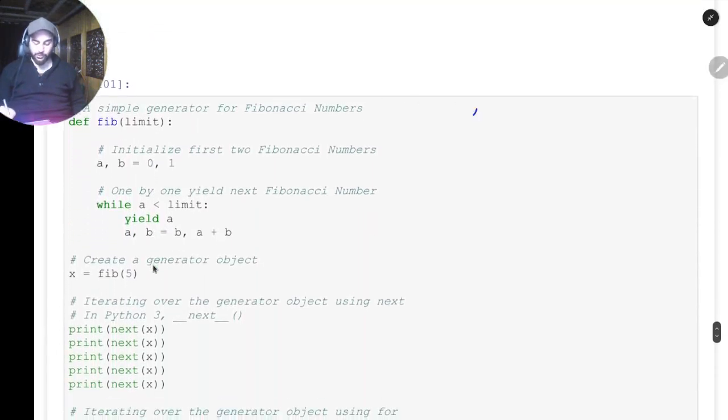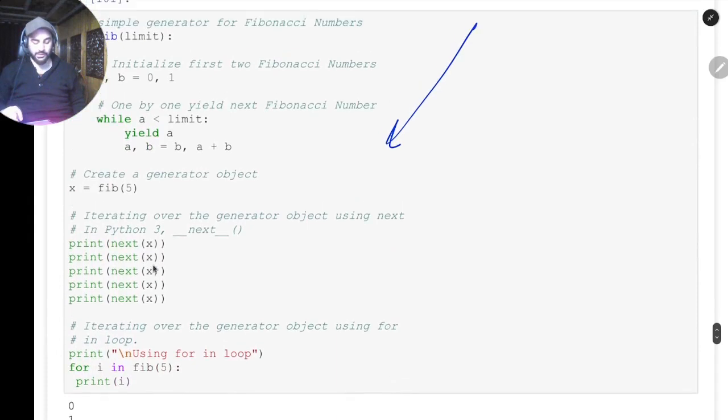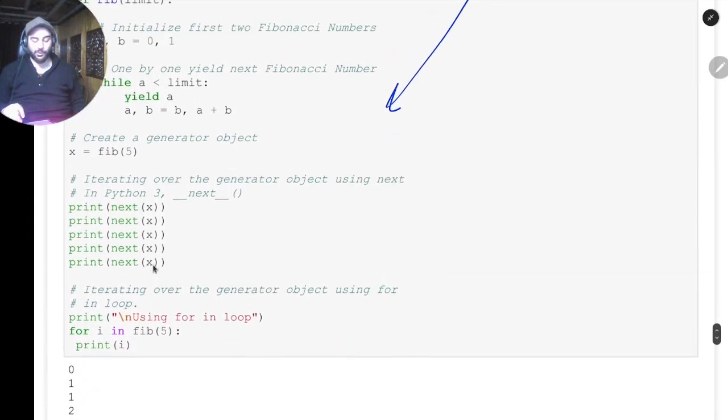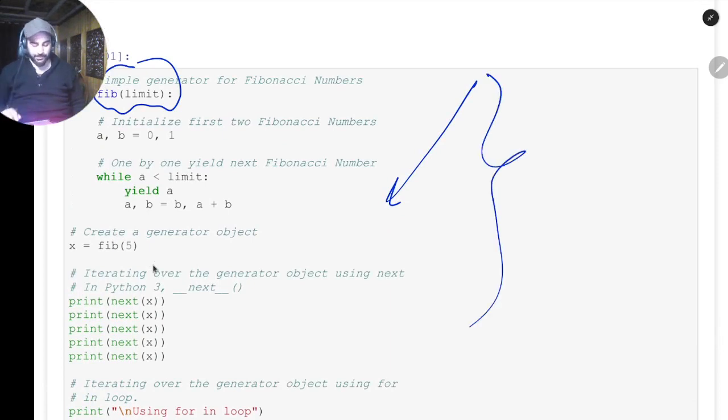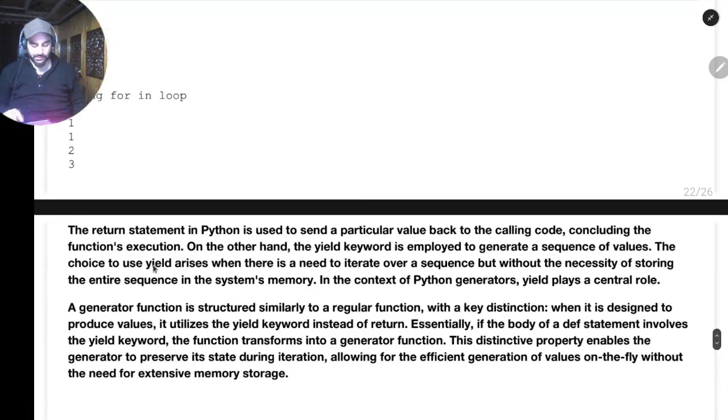So you can also check this example of how I'm using this. For example, I have also given you an example, write a program to print Fibonacci numbers. So here this is the example I have done, but by using the yield. I don't think we need to discuss it.